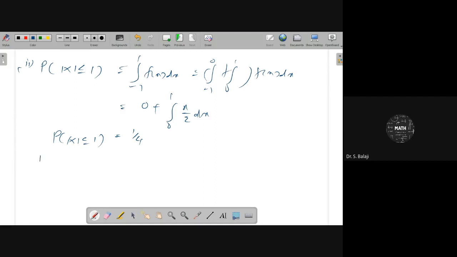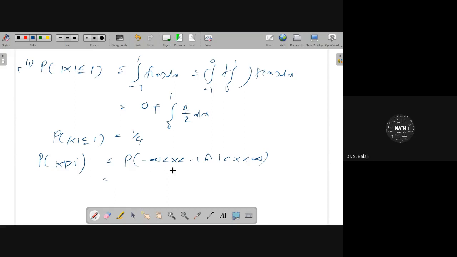Similarly, they are asking mod x greater than 1. Mod x greater than 1 means probability of minus infinity less than x less than minus 1 and also 1 to infinity.